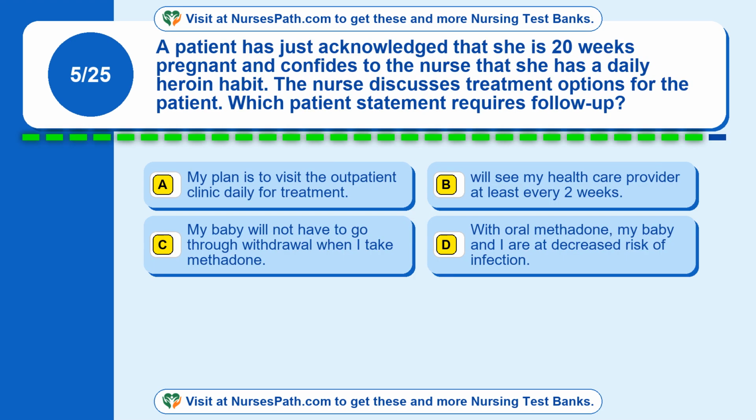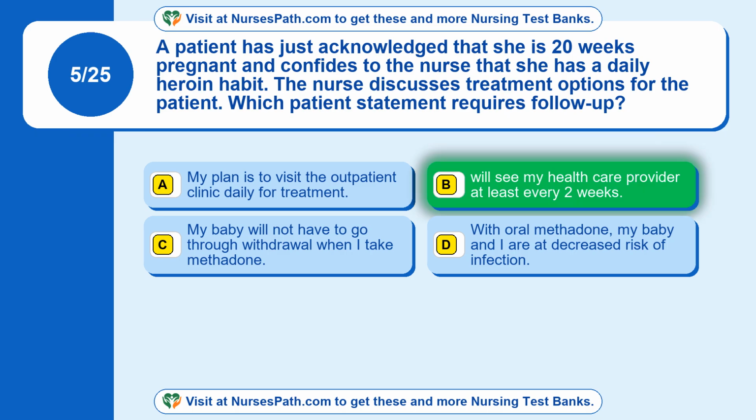Question 5. A patient has just acknowledged that she is 20 weeks pregnant and confides to the nurse that she has a daily heroin habit. The nurse discusses treatment options for the patient. Which patient statement requires follow-up? Option A. My plan is to visit the outpatient clinic daily for treatment. Option B. I will see my healthcare provider at least every 2 weeks. Option C. My baby will not have to go through withdrawal when I take methadone. Option D. With oral methadone, my baby and I are at decreased risk of infection.